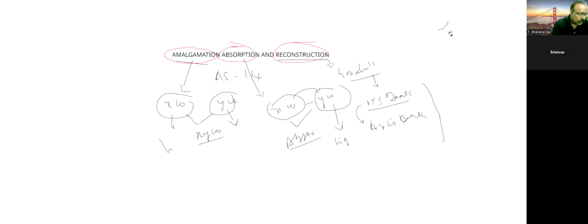In reconstruction, a new company will come into existence in place of the old company. The old company itself will reconstitute into a new company. So whenever we are thinking about accounting for amalgamation, absorption, and reconstruction, we should follow AS 14.